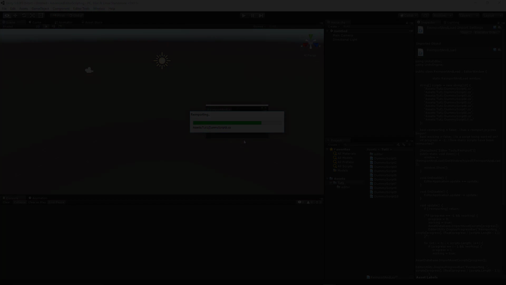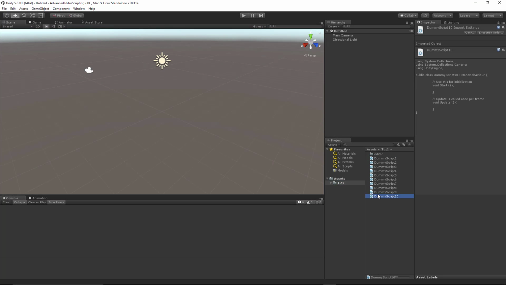So our goal here is, as you can see, we have some dummy scripts, and our goal is to just reimport those using a simple button with an editor tool. So I'll open up my editor script. It's called reimport and load, and we'll go ahead and start modifying that.